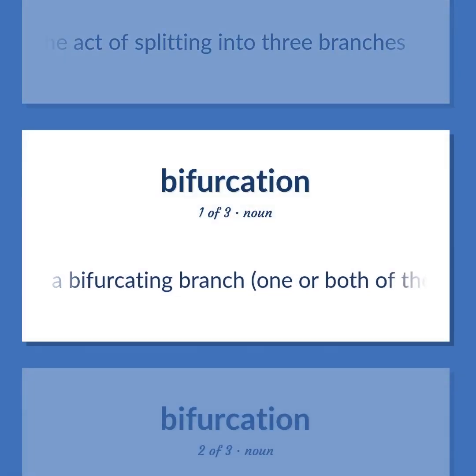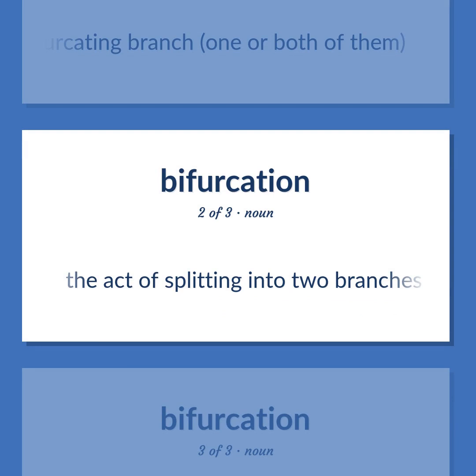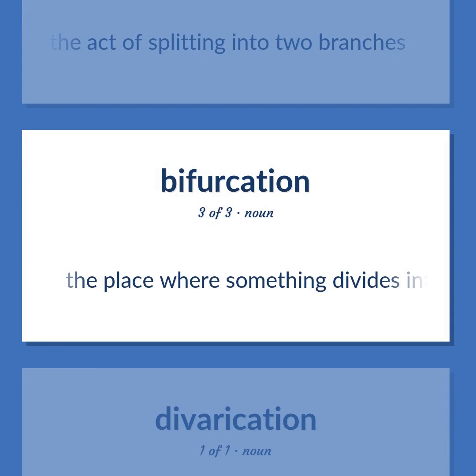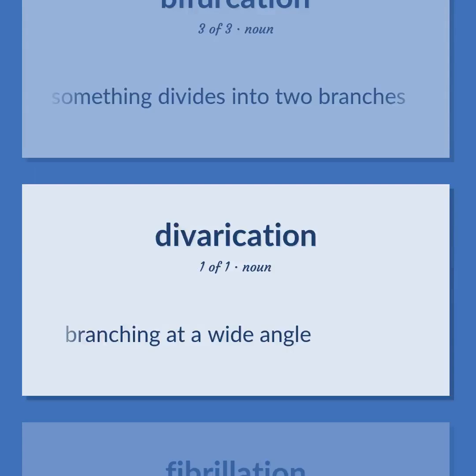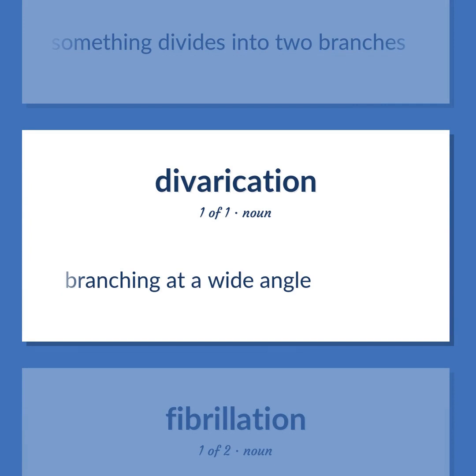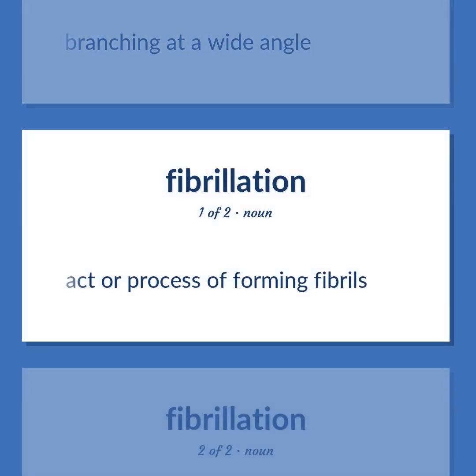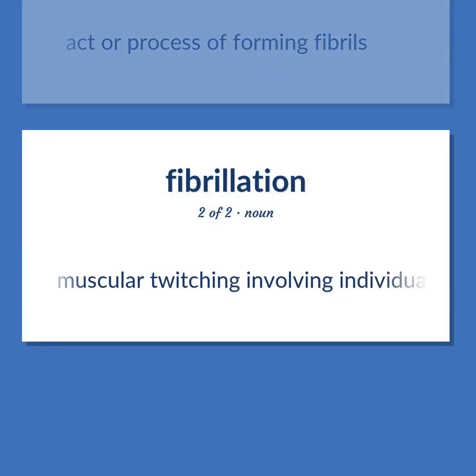A bifurcating branch, one or both of them. The act of splitting into two branches. The place where something divides into two branches. Branching at a wide angle. Act or process of forming fibrils. Muscular twitching involving individual muscle fibers acting without coordination.